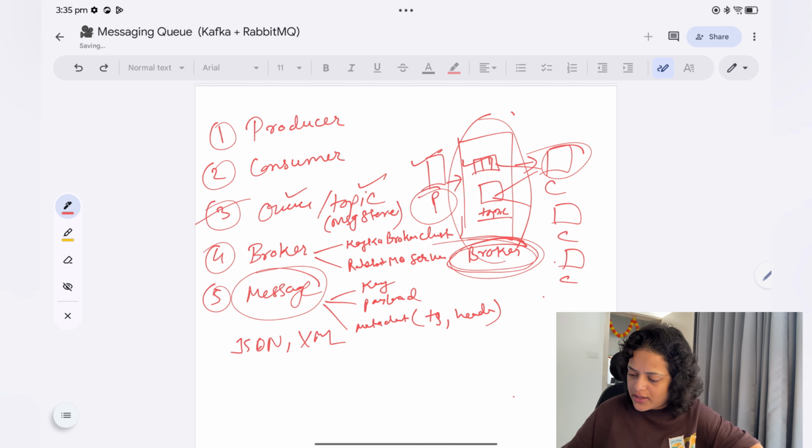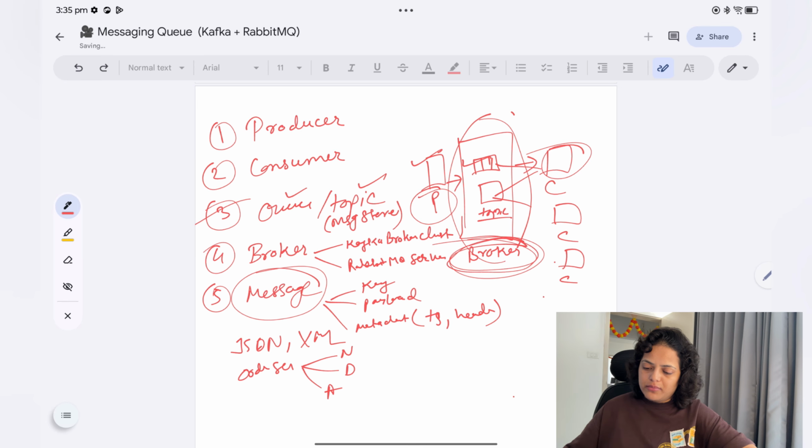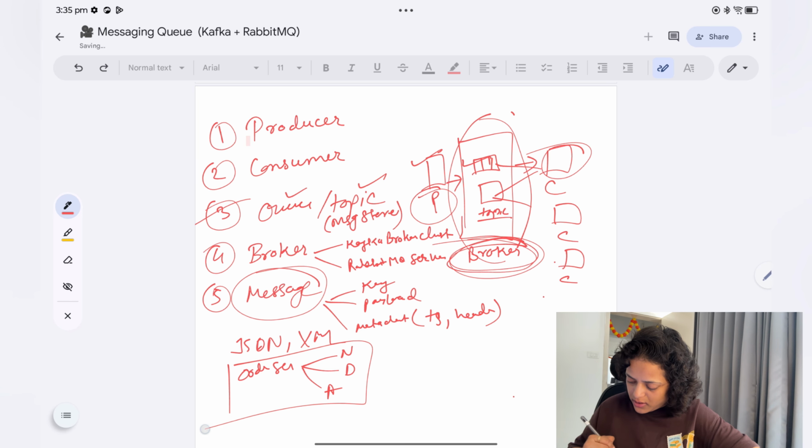Usually we have this kind of thing, right? Now if you see, you have an order service. This order service will publish one event, and then the notification service, delivery service, or analytics service, so multiple consumers, will react to that event. This kind of mechanism we build using a messaging queue.